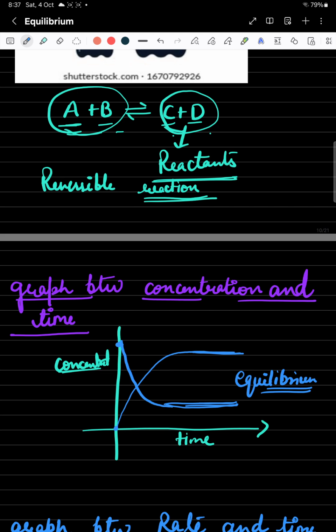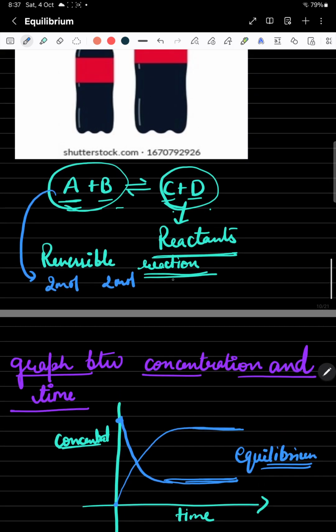No, it is dynamic in nature. Dynamic in nature means what? Suppose at the equilibrium, 2 moles of A are there, 2 moles of B are there, and 4 moles of C and 4 moles of D are present over here. So what is happening at the equilibrium? They are not in a static form. Equilibrium is dynamic.